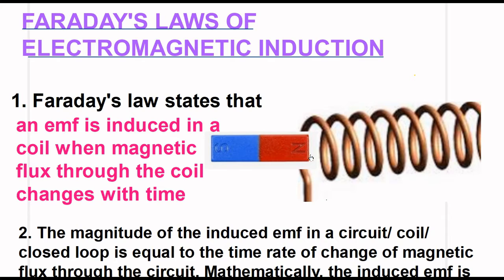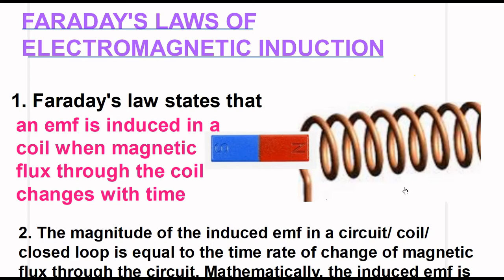When the north pole of the magnet is moved away from the coil, then also an EMF is induced in the coil, but it will be opposite in direction as in the previous case. Suppose the bar magnet is made stationary. Bar magnet is not moving now. If the bar magnet is stationary, no EMF is induced across the ends of the coil.